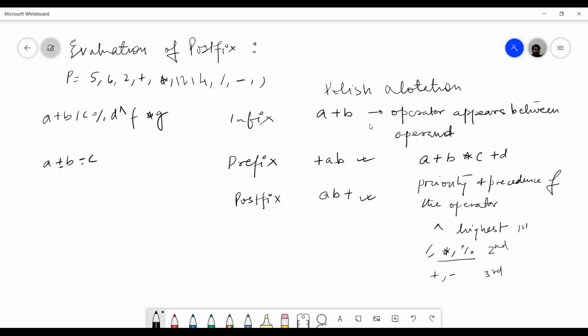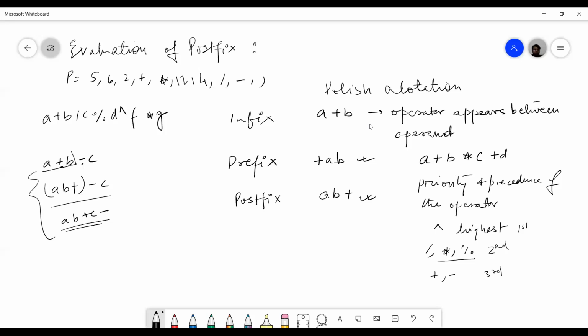So plus is appearing first, and when I convert to postfix I will get AB plus. Now we can write AB plus minus C. The postfix of this is AB plus as it is, then C minus. This is writing the postfix directly without using a stack.